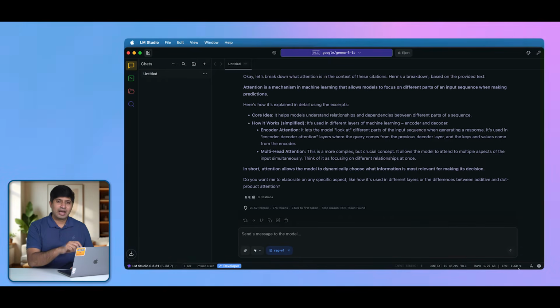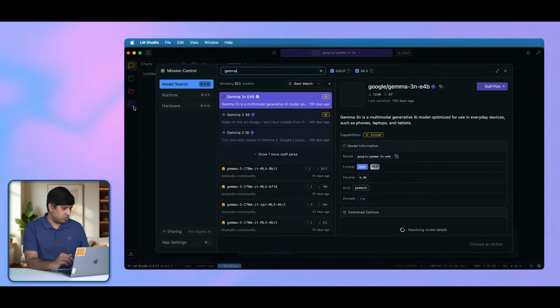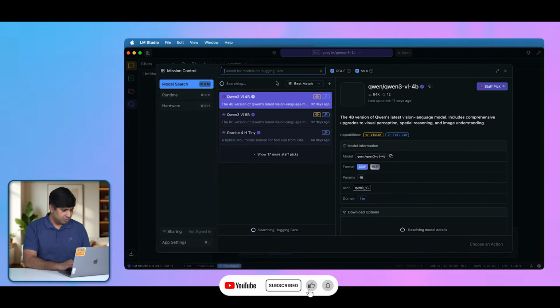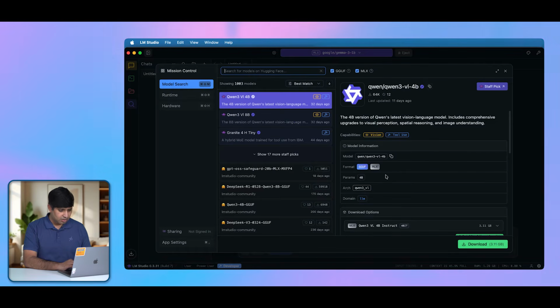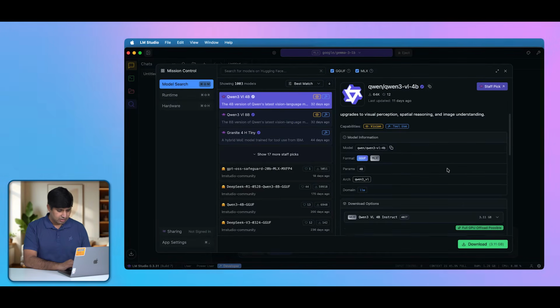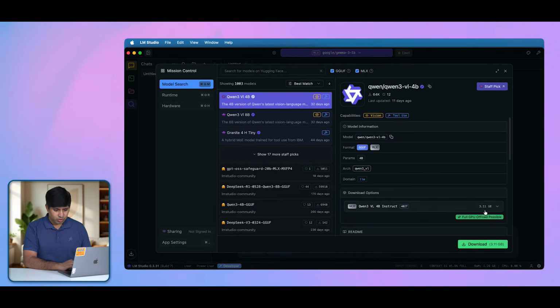While I talk about more options that this tool has, let's start downloading Qwen 3 1B, another model, in the background. So I will again go to this Finder tool. I'll remove all of this. Qwen 3 is the model that I want to download, so let's just wait for it. Okay, this is 3.11 GB in size. I'll click on the download button and let it download in the background.